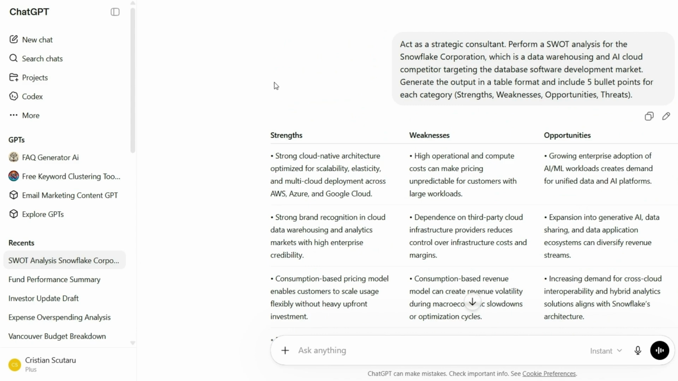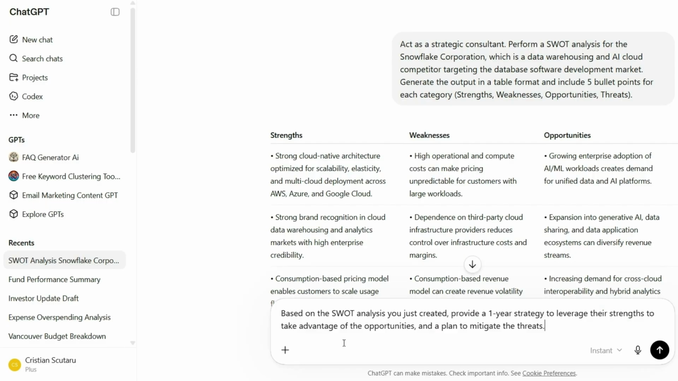You can generate such a SWOT matrix, or you see 4 different columns here, for any company, project, product, or service you have. While we're here, let's dig deeper. Yes, let's refine and iterate.